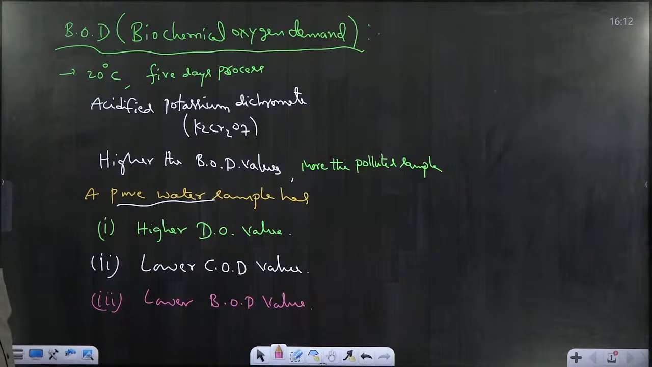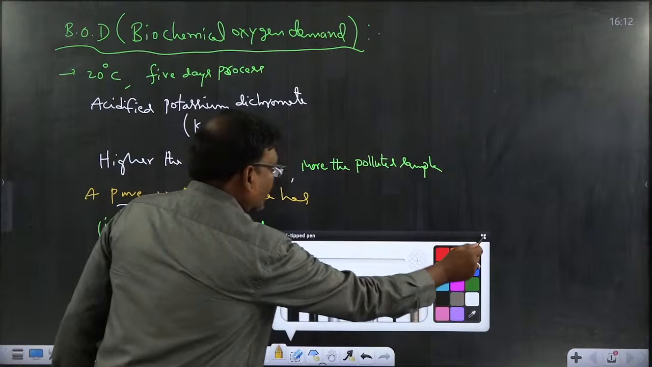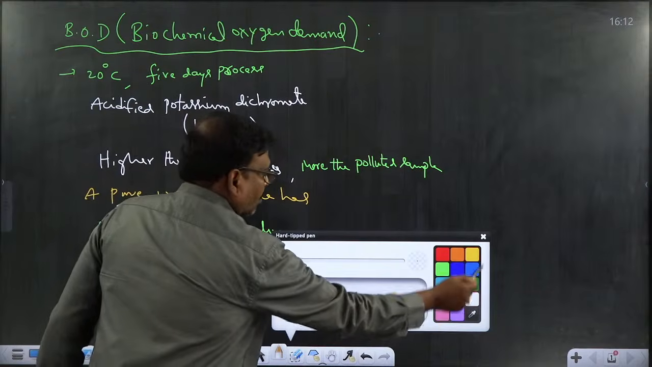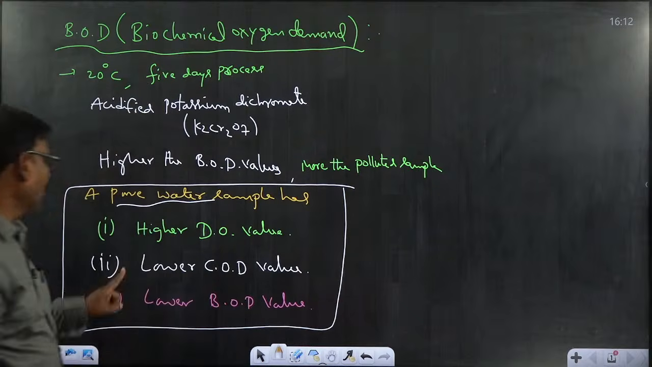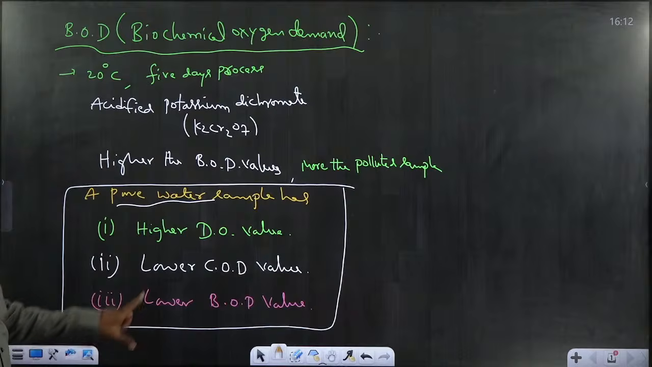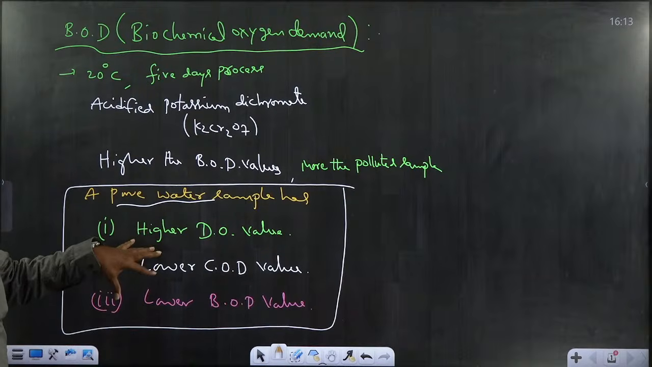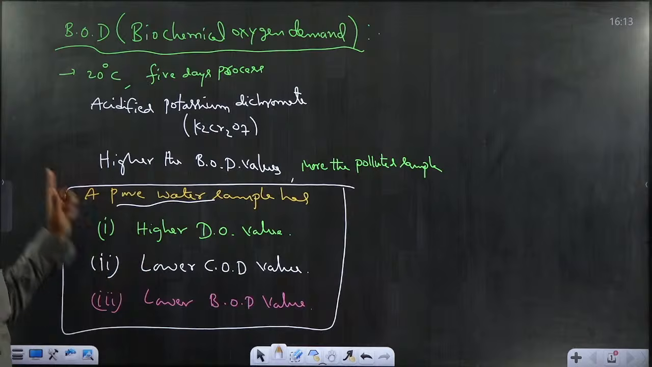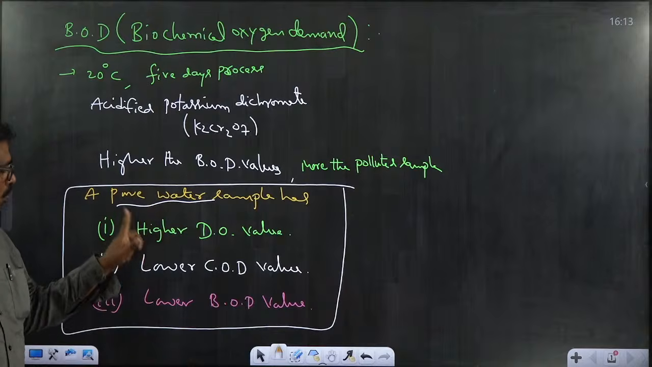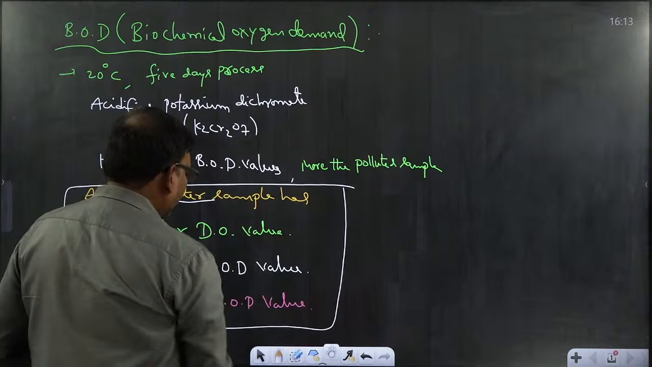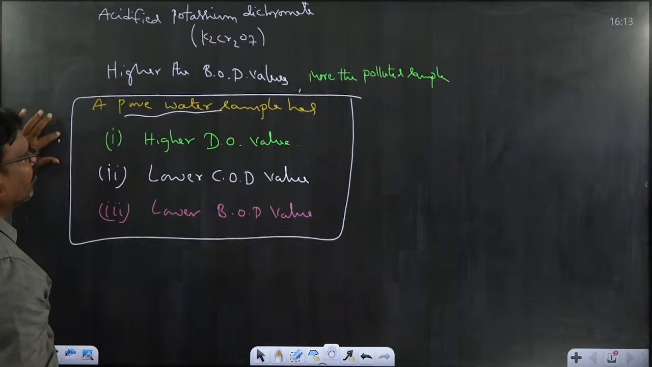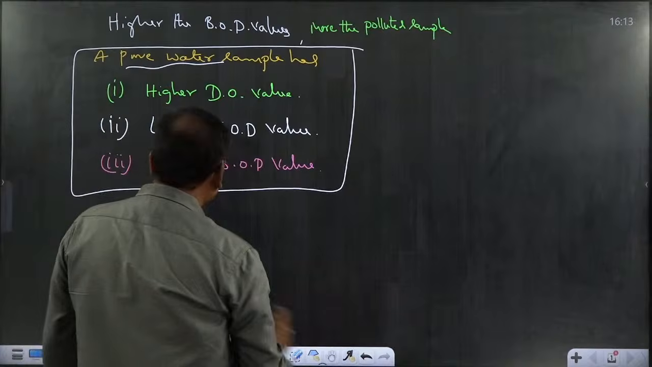Okay. So if a pure water sample is considered, its DO value is high, and its COD value and BOD value are low. If a polluted water sample is considered, then the quite opposite will be observed. That means a polluted water sample has lower DO value, higher COD value and higher BOD value. After completion of this, one more definition is left, that is threshold limit value.